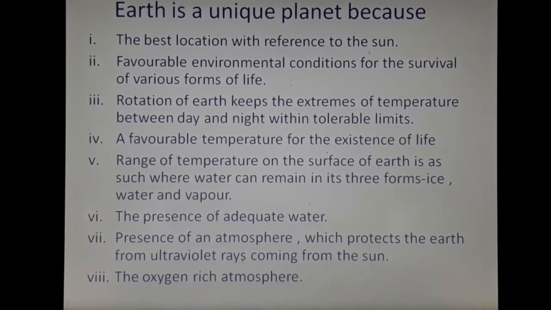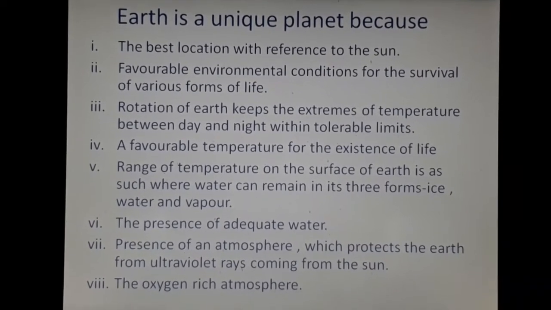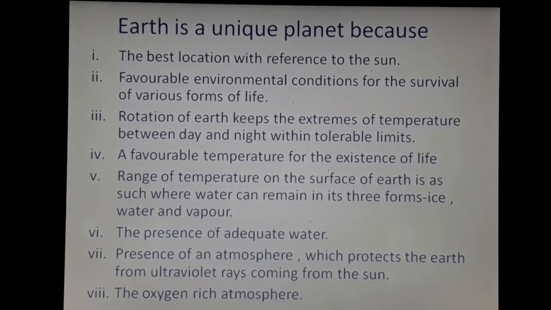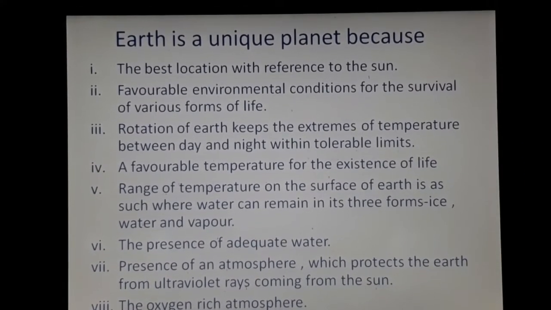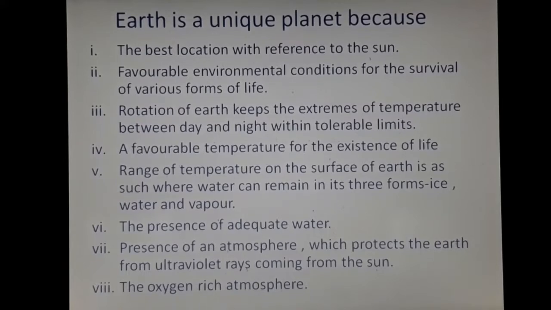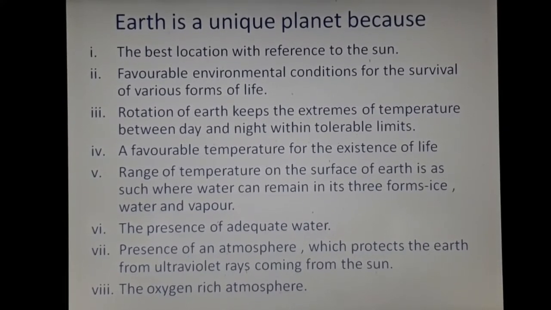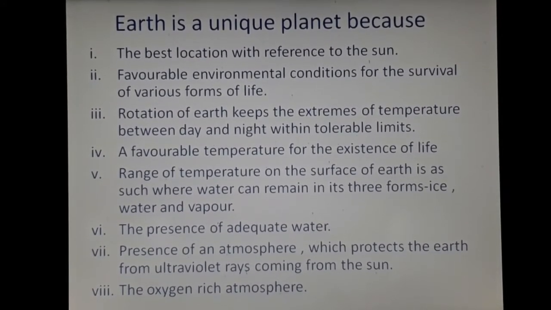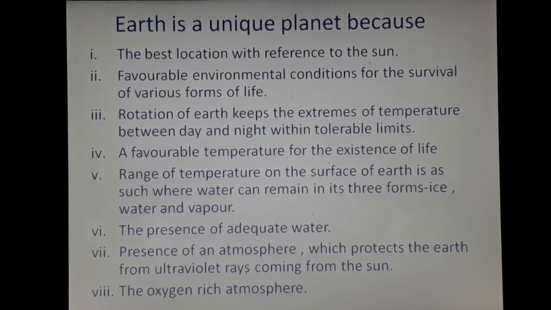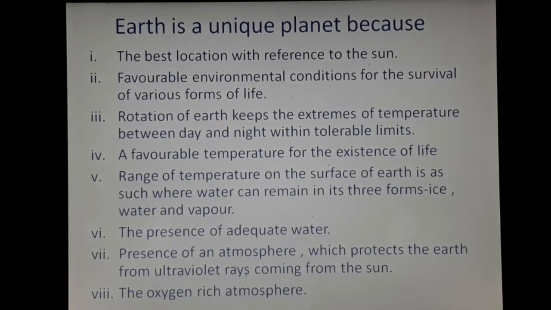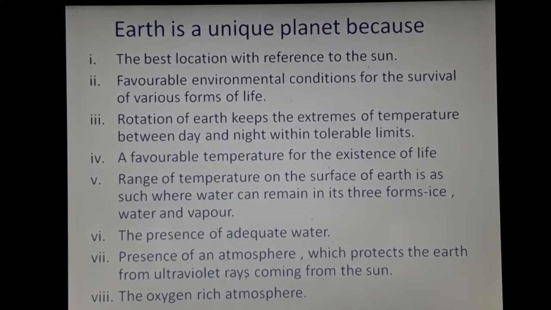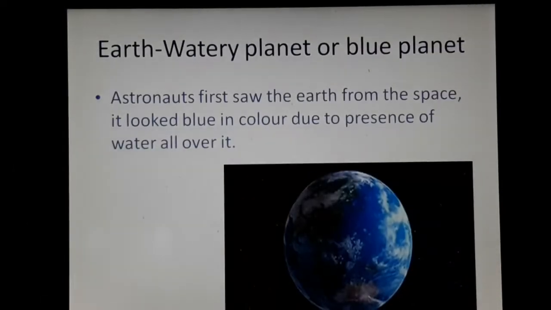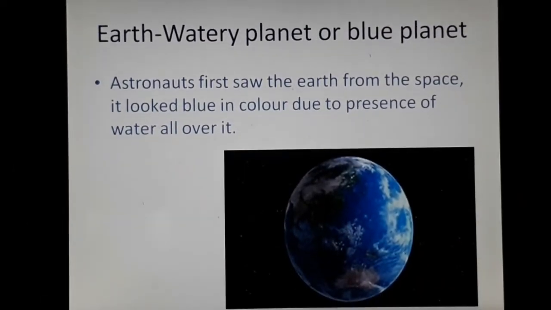So as far as we know, earth is the only planet where life exists. It receives a sufficient amount of sunlight for life to exist, and it has an optimal amount of water present on it, which helps in the existence of life. And the temperature is also favorable here. So basically, these are all the points that help in the survival of life on the earth planet. Now earth is also called a watery planet or a blue planet.